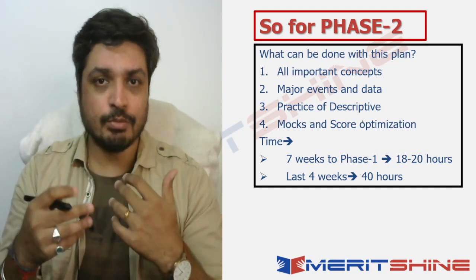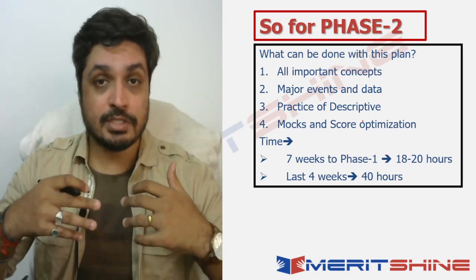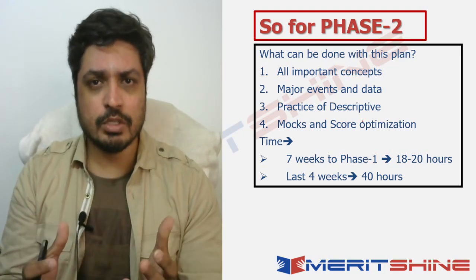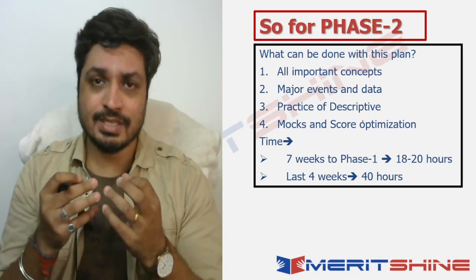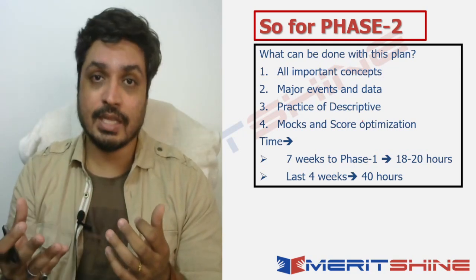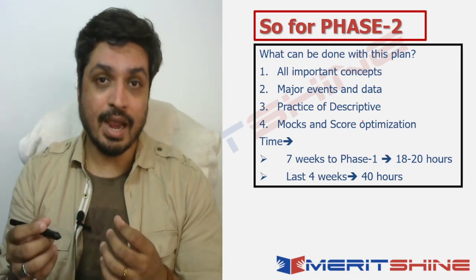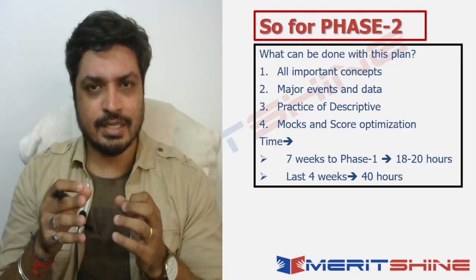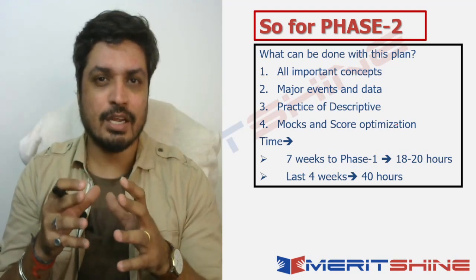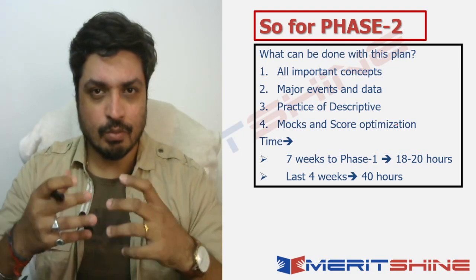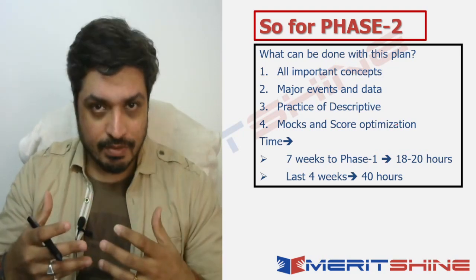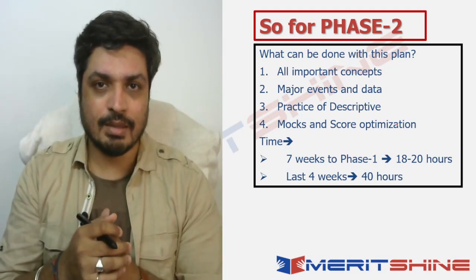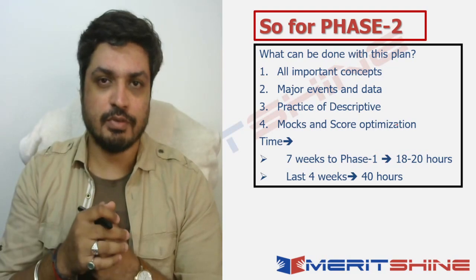And if you have the ability to manage time effectively as well, then you can obviously look beyond these 40 hours. And trust me, if you have good time management skills, 40 hours along with work and even the other distractions is easily manageable. And even more than that is manageable if you have the will and the desire to be an RBI Grade B officer. If you do that consistently, along with enjoying the process rather than getting psyched out and stressed out by it, you will find that your confidence levels grow, your preparation levels get better, and you will be in a very good position to crack the exam: 2 months for phase 1 and 3 months for phase 2, right?